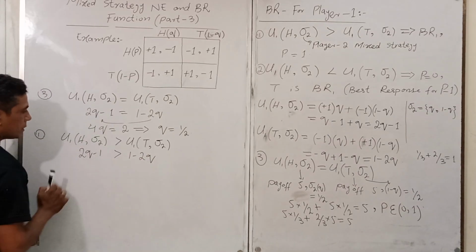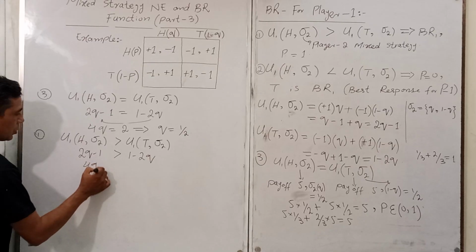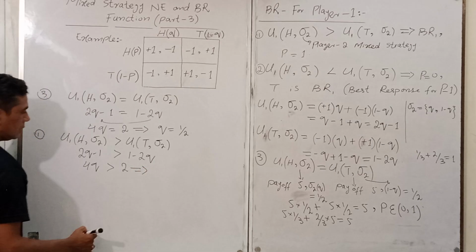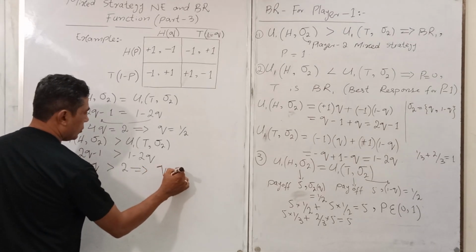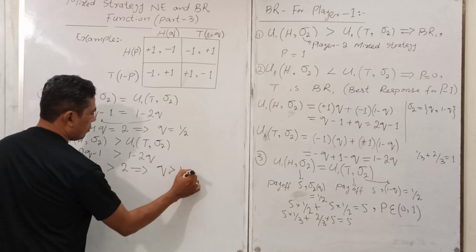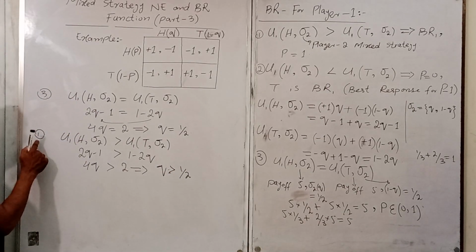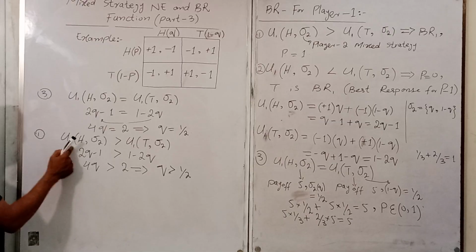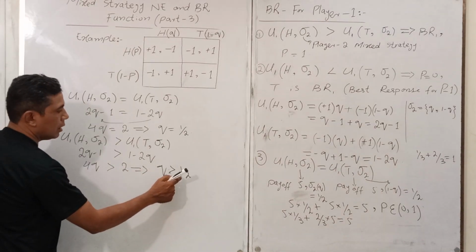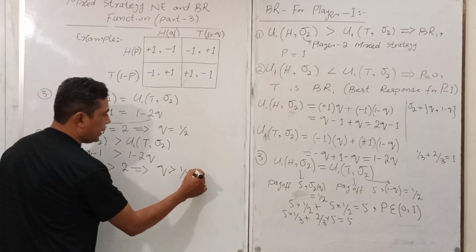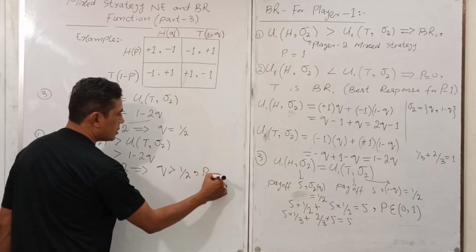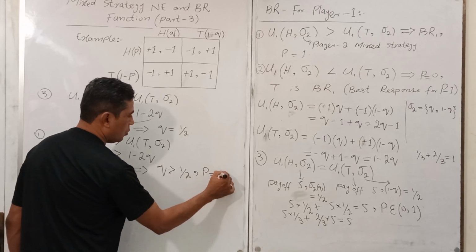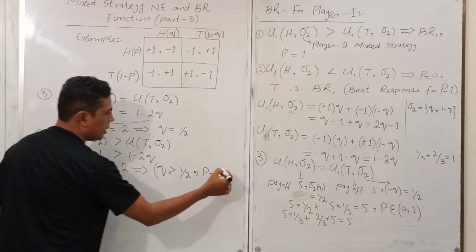Solve this inequality. So it is 4Q greater than 2. So it implies that the value of Q is greater than 1 upon 2. Clear? According to the first condition, when H is best response, the value of Q will be greater than 1 upon 2. What about the P? The P is 1. You got my point.